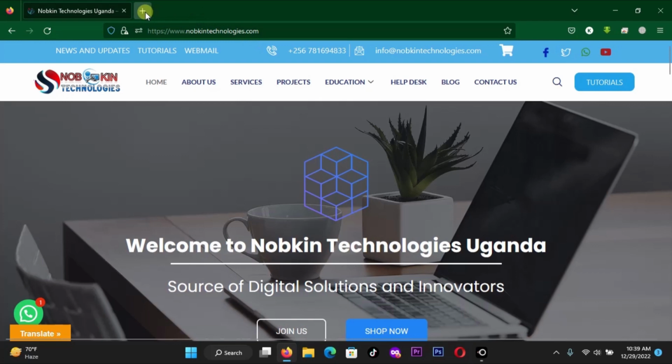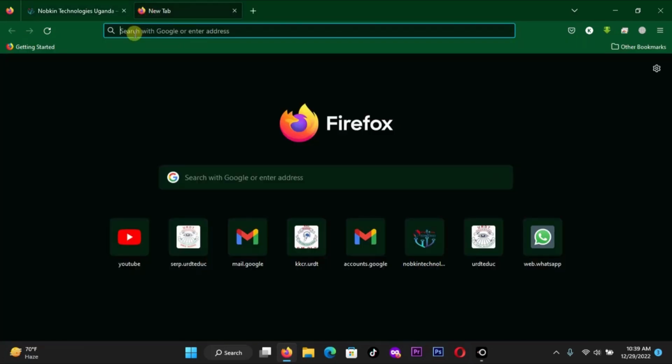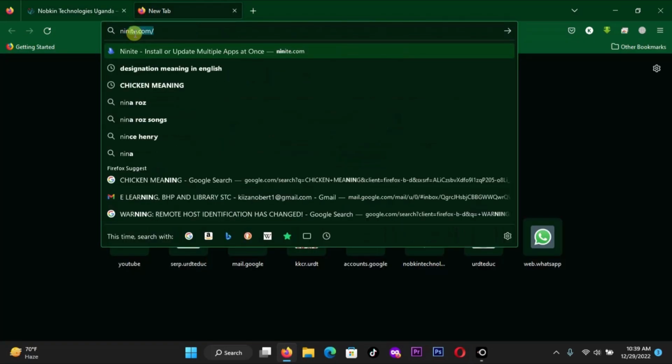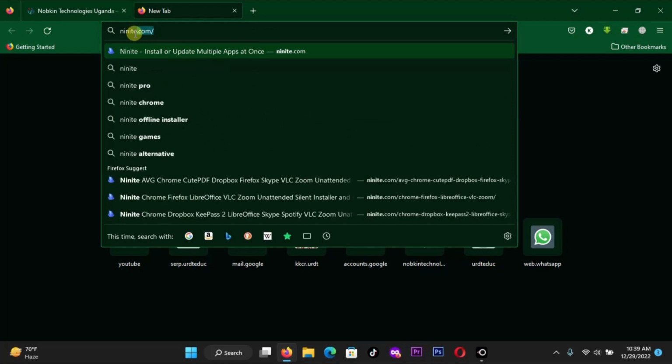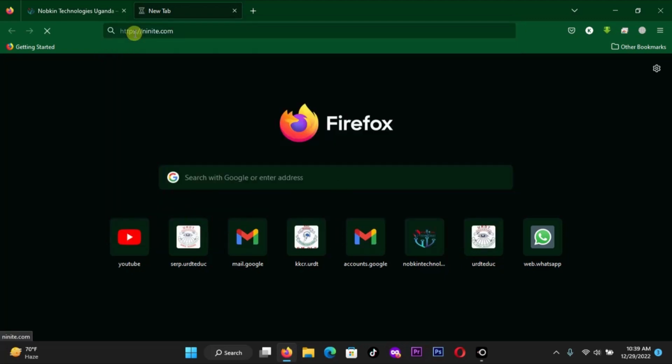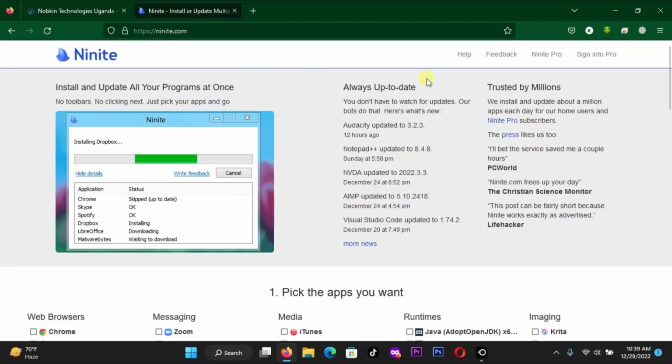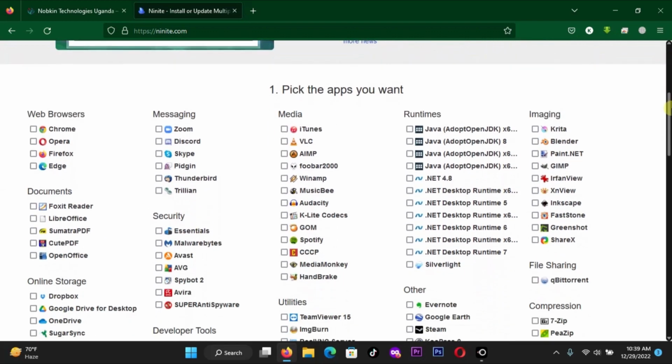Let's get started. Just open your web browser and type ninite.com. This website installs and updates all your programs at once. So just scroll down, select all the applications which you want to download and install.